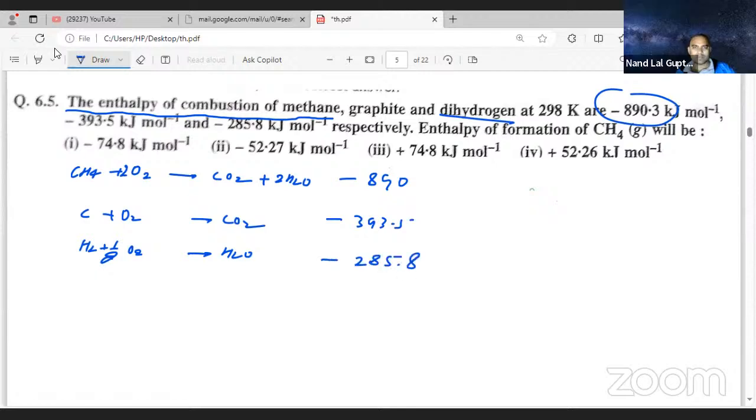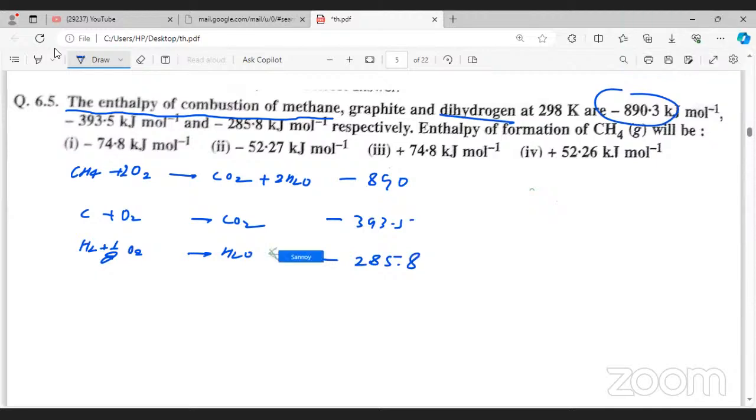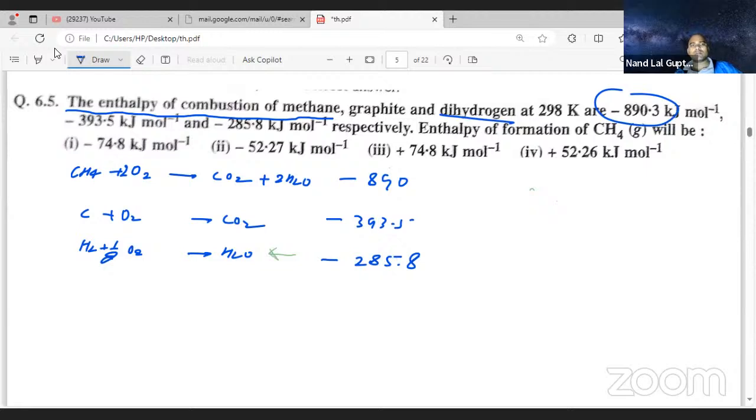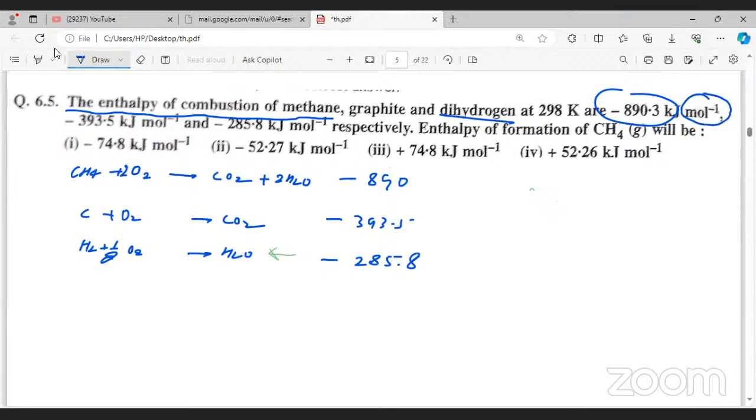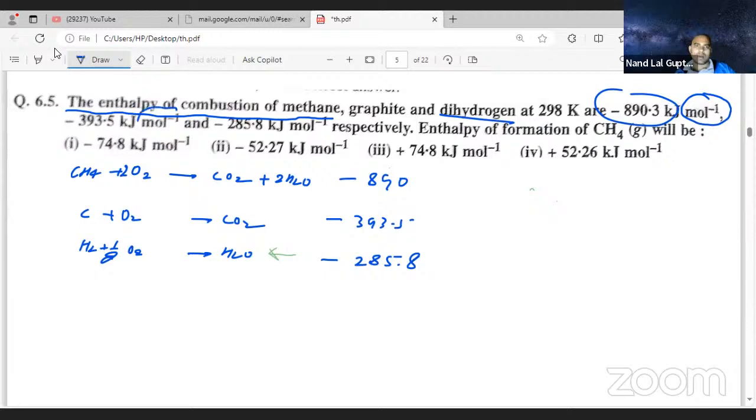Sir, for the second one which you wrote, why are you not writing 2H2 plus O2 giving 2H2O? These values are kilojoule per mole, so it is standard enthalpy for 1 mole.